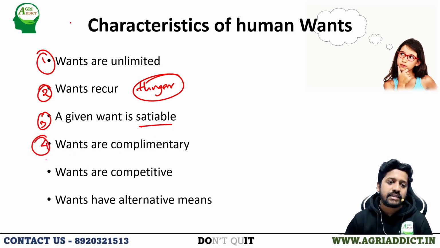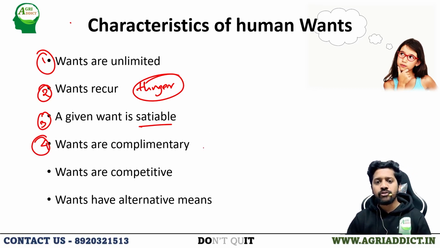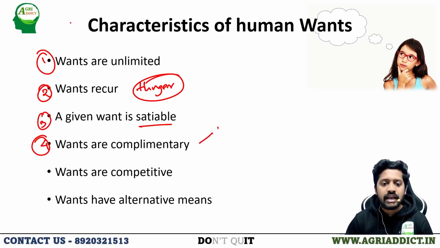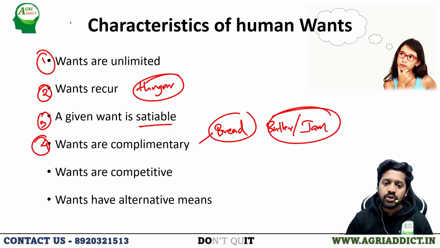Another characteristic is wants are complementary. If we need a commodity, more often a want comes in a complementary fashion. That is, if we really need bread, of course there will be a demand for butter or jam, right? So when one want occurs, another want occurs along with that.